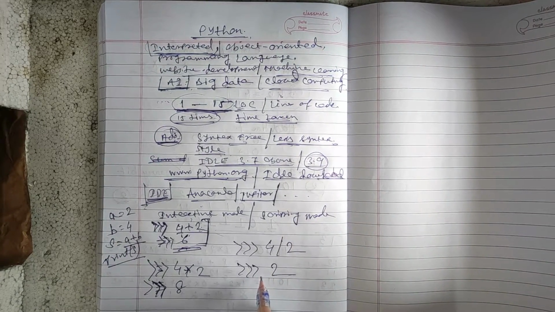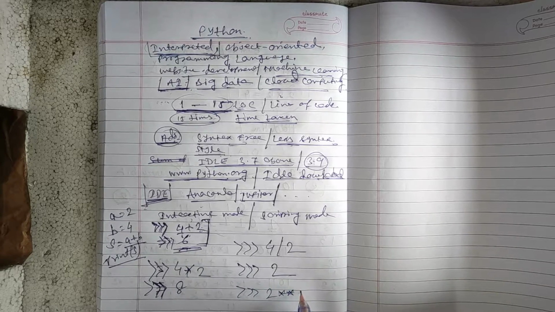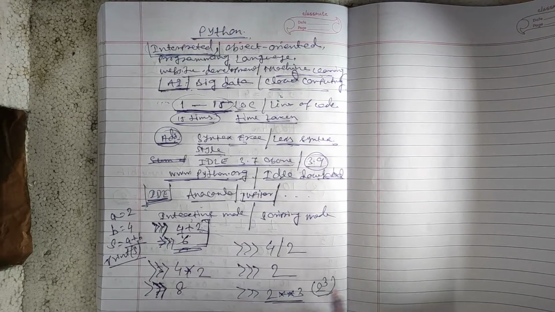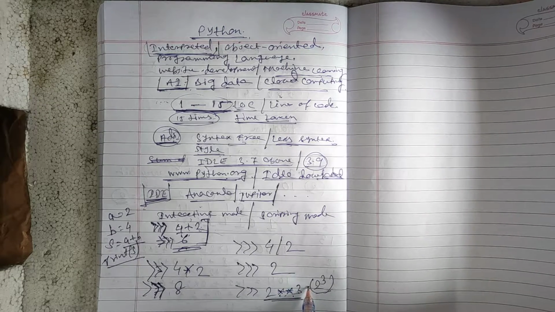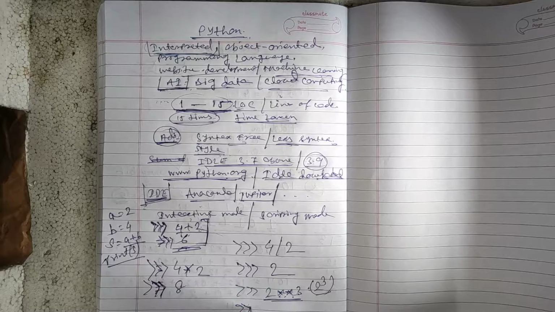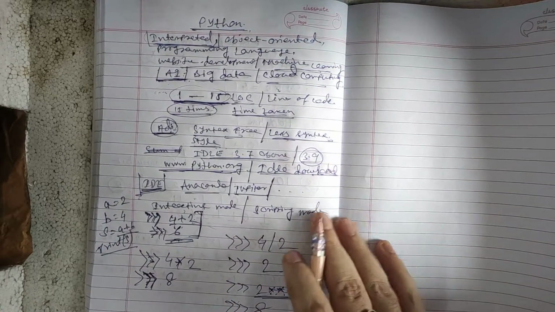Now, if you give the power like this, 2 double star 3, that means 2 to the power 3. In Python, double star means power, so 2 to the power 3 gives the exact result of 8.